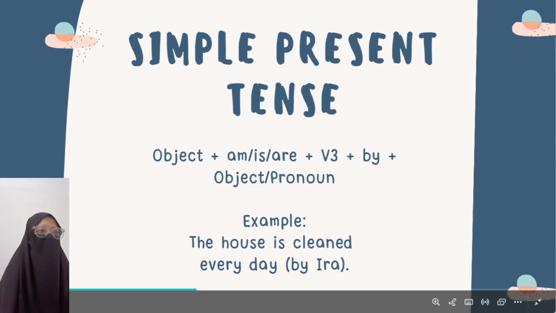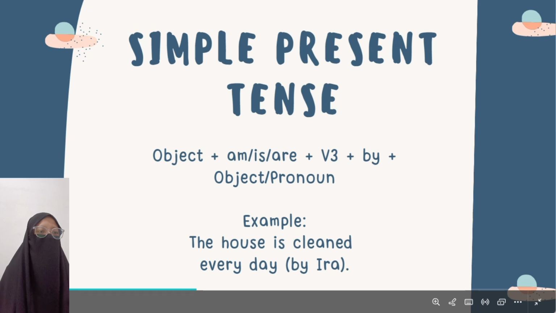And then after that, how to form the passive with the to be in all of the tenses. Firstly, in the simple present tense, we use the object, and for to be we use am, is, or are. After that, verb T with by, and object or pronoun. The example: the house is cleaned every day by Ira.